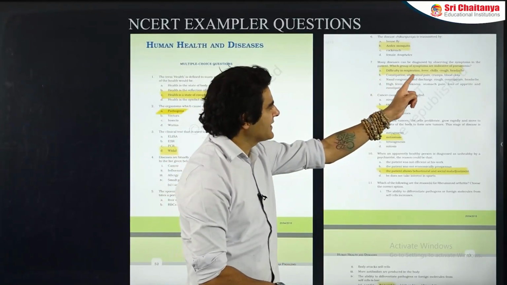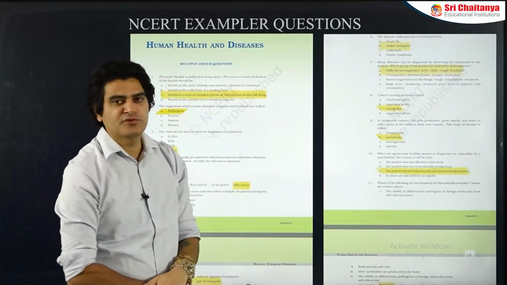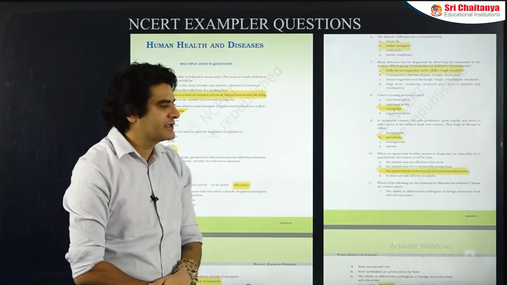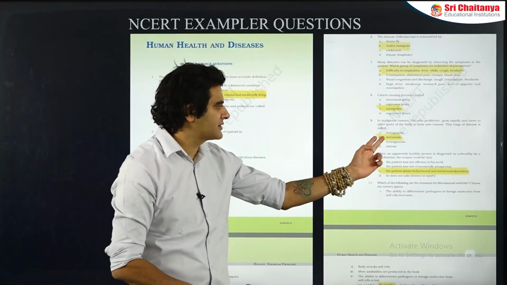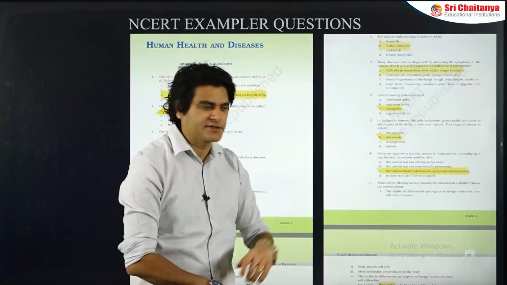Many diseases can be diagnosed by observing symptoms. What are the symptoms of pneumonia? First only, because pneumonia affects the lungs. Cancer-causing genes are called oncogenes. Their activation leads to cancers. In malignant tumors, cells proliferate. Here I was telling you about the terms. Metastasis is the migration of cancer cells, not metagenesis.